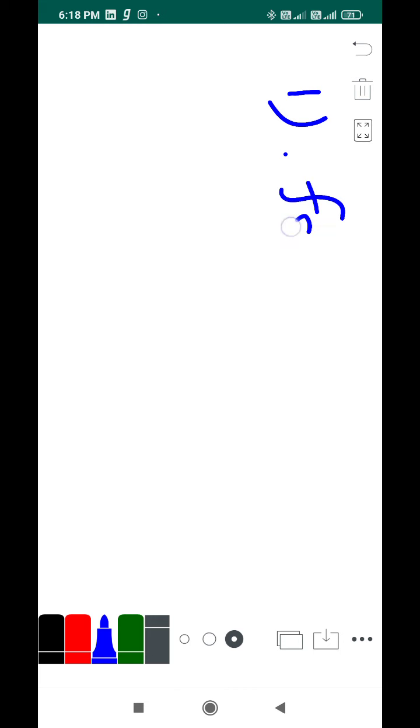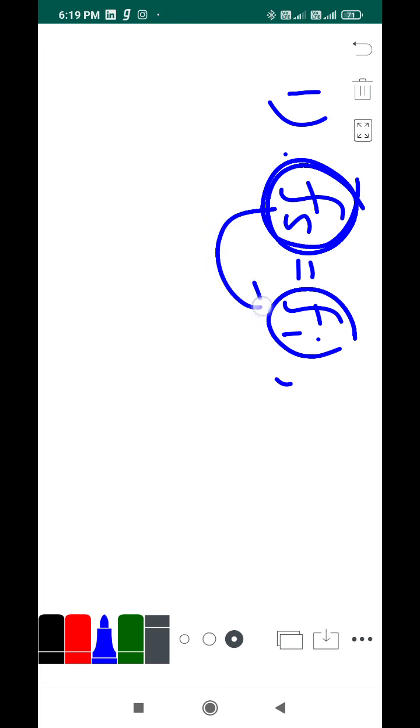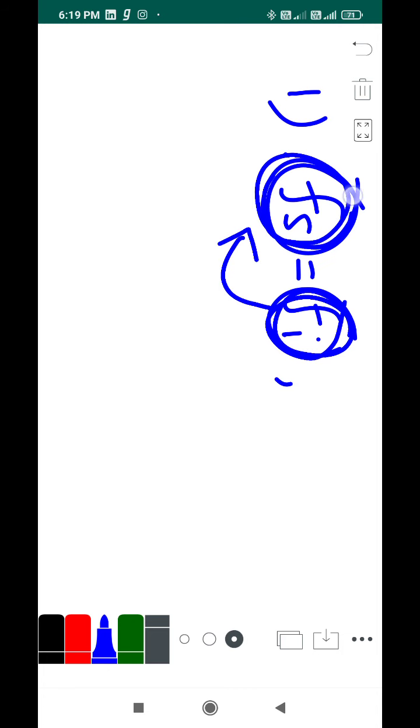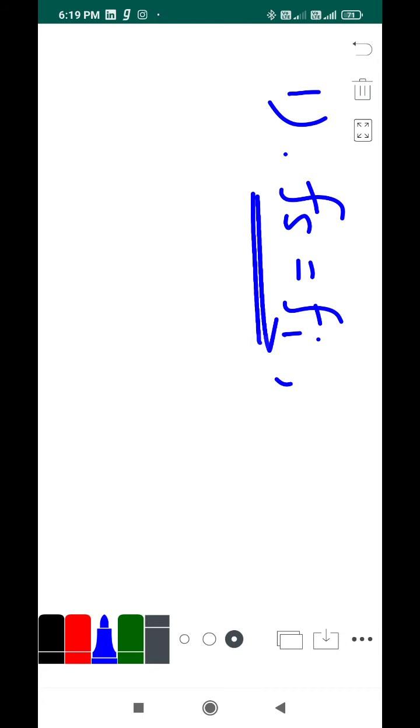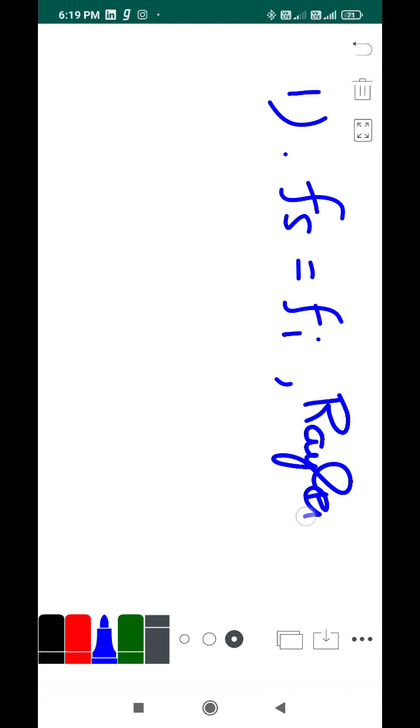So my scattered frequency equals my incident frequency. Those light rays whose initial frequency before scattering is equal to the final frequency after scattering, we call as Rayleigh lines.